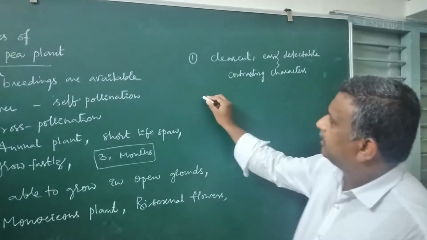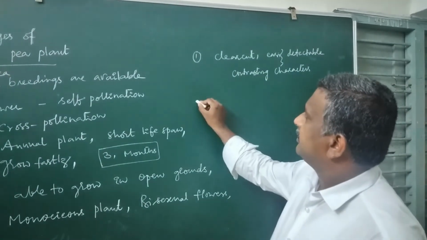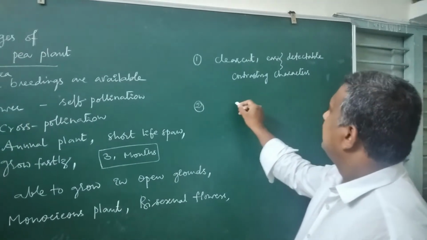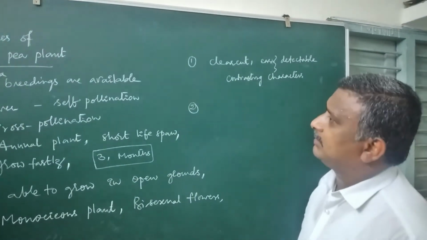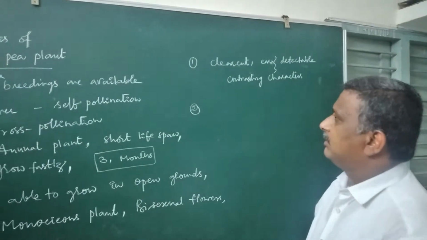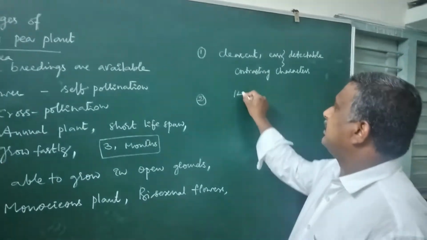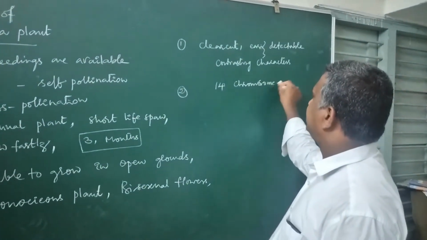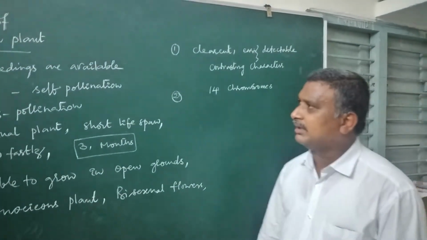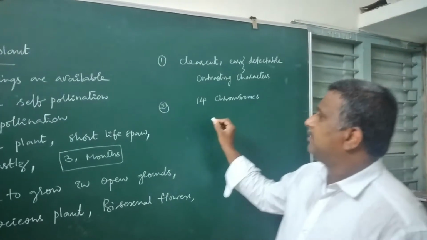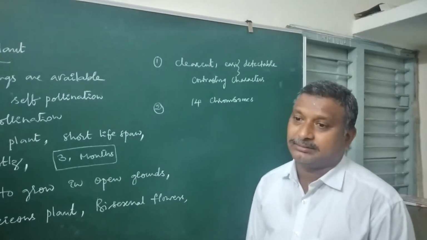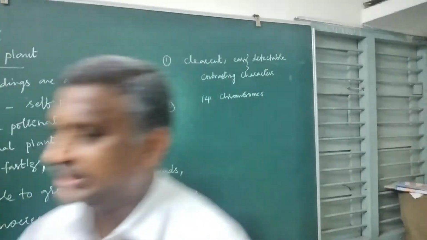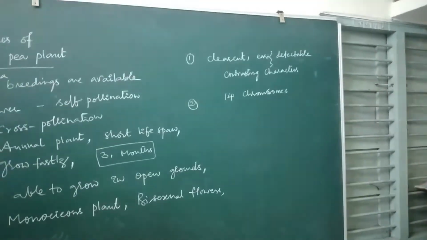And one more important unique character regarding the pea plant is that 14 chromosomes are present in it. Okay. Then what are the 7 characters which are selected by Mendel in pea plant? Now we will see about it. The 7 characters.